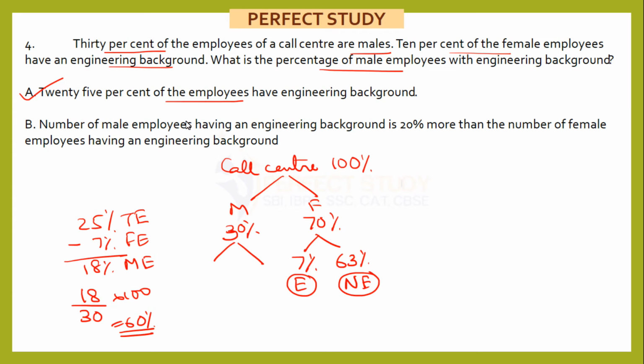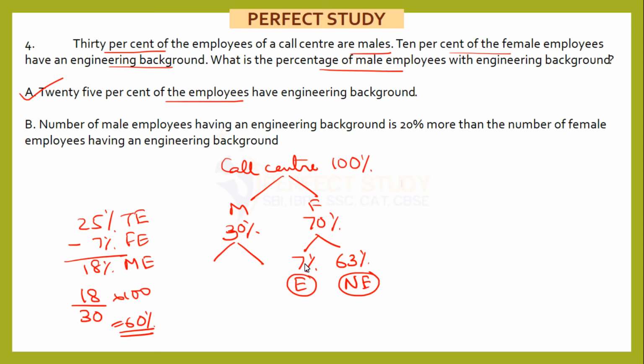Now come to statement B. The number of male employees having an engineering background is 20% more than the number of female employees having an engineering background. This is slightly tricky, because the student may be tempted to think that I don't know any number, so from where will I be able to calculate? Even though we don't know the number, please understand the question is also not for a number. The question is for percentage only. So you can assume any number. The number doesn't make any difference. Whatever number you assume, the percentage data will not change. So we can assume the number also as 100.